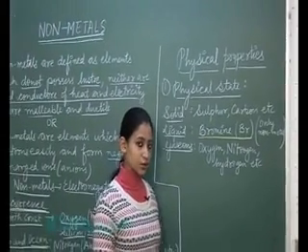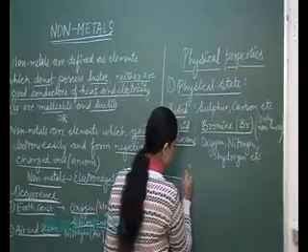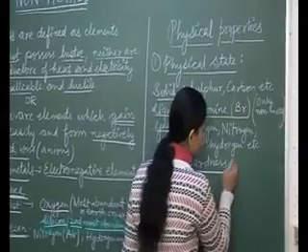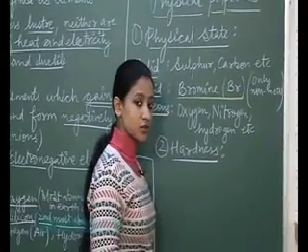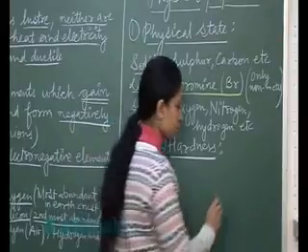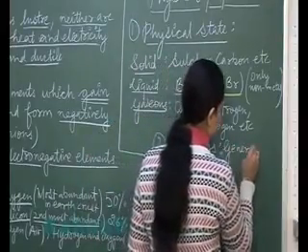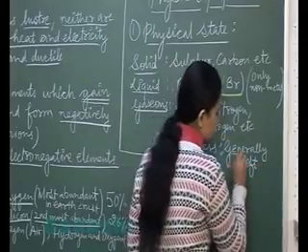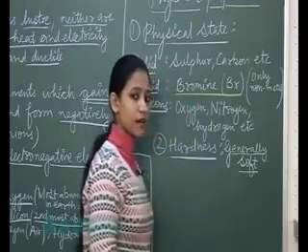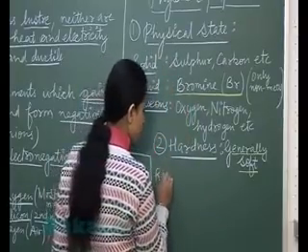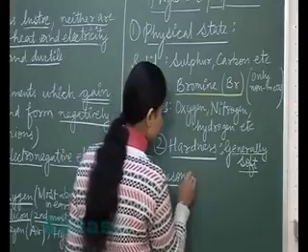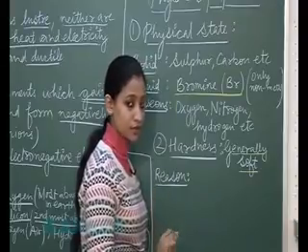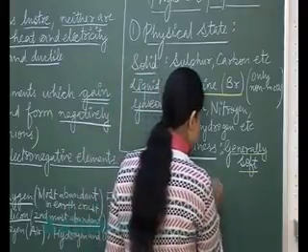Next, what about the hardness of non-metals? Are they hard or are they soft? So what about the hardness? They are opposite to the metals. As metals are generally hard, these non-metals are generally soft. What is the reason behind their soft nature? So if we have to discuss the reason for this, then the reason is less rigid or less compact packing of their atoms.